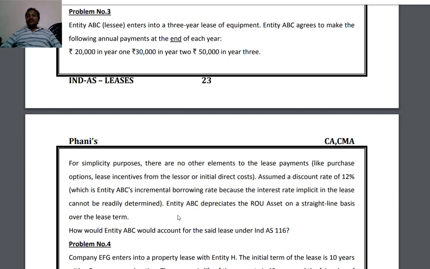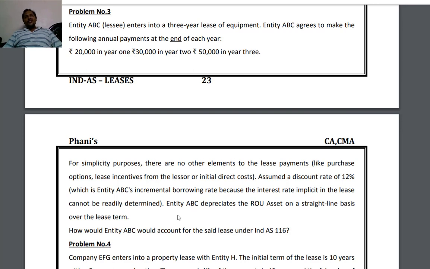One way, he committed to payment over 3 years, that is liability. Other way, he has a right of use of the asset, that is asset. These two we have to account for with respect to lessee accounting. First we will discuss the initial lease liability. Initial lease liability is measured as the present value of lease payments.